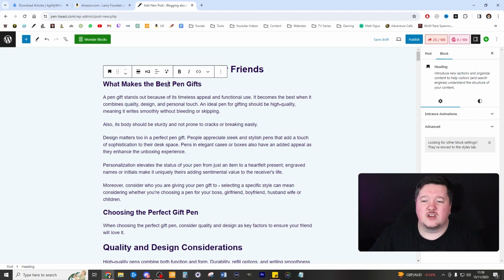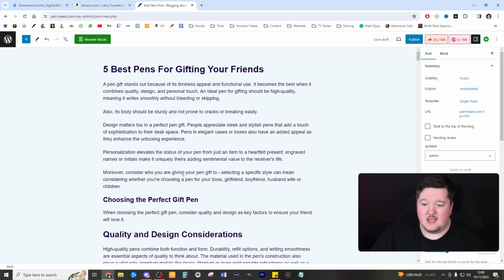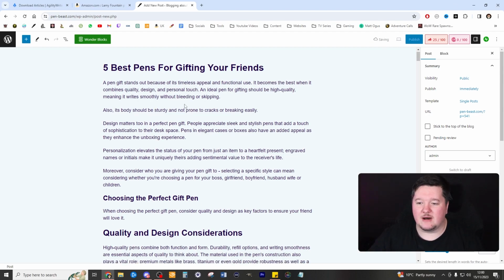Now, I could get rid of this what makes pens the best gifts. Honestly, it looks good like that. And this is nice because it's bite-sized. It's easy to read. It's really focused on making it super easy to read. That's what I like about that.